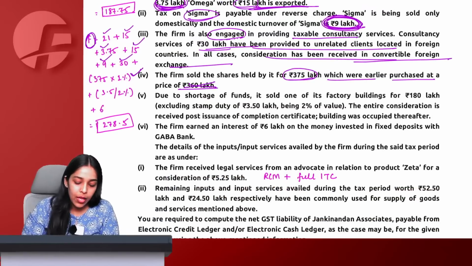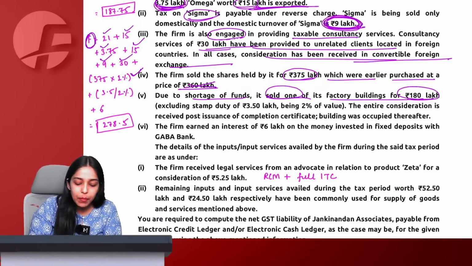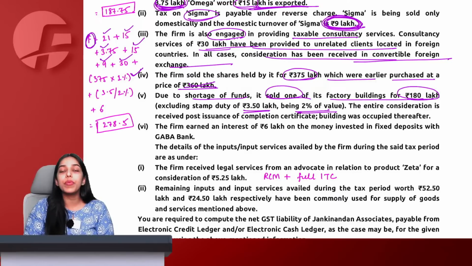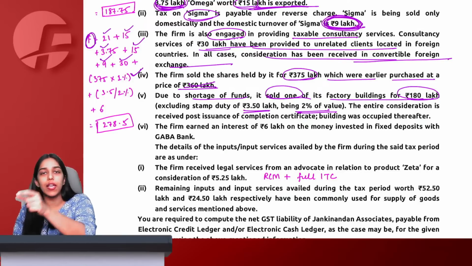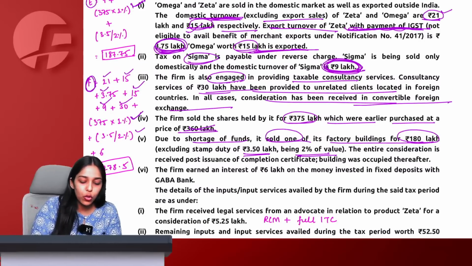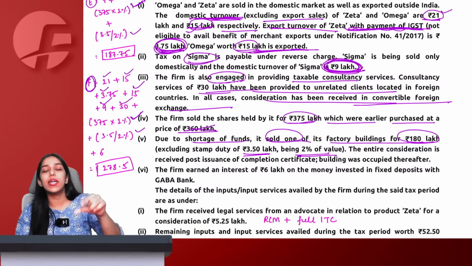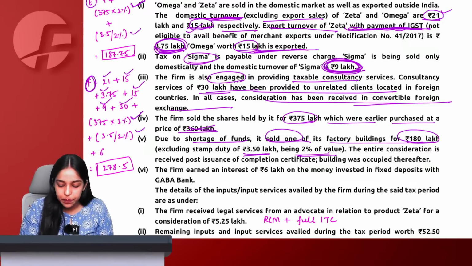Due to shortage of funds, we sold one of our factories for 180 lakh, but the stamp duty was 3.5 lakh being 2% of the value. So if 3.5 lakh is 2% of the stamp duty value, what will be the 100% stamp duty value? 3.5 upon 2%. Again, this will be included in E also. This will be included in F also. No GST on the same.